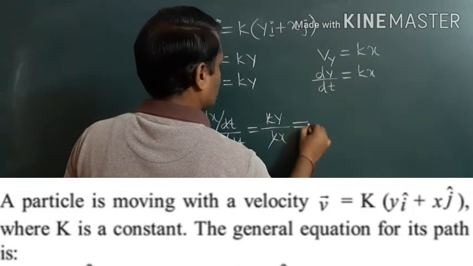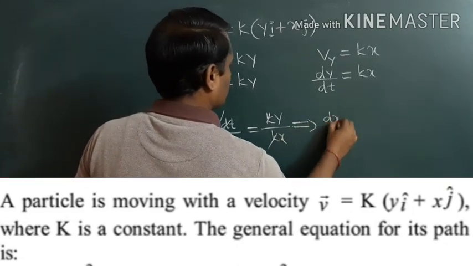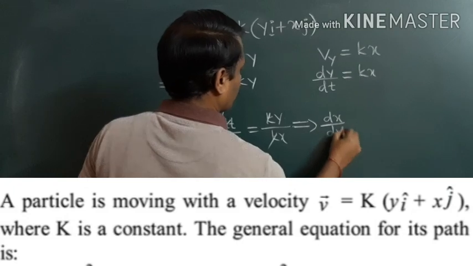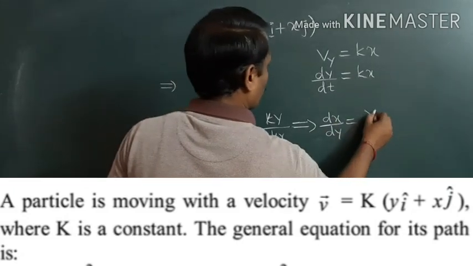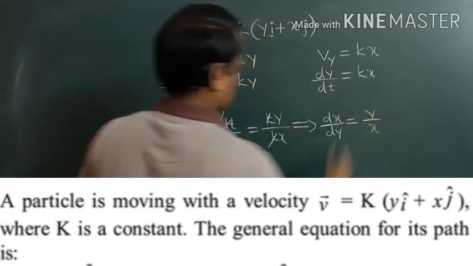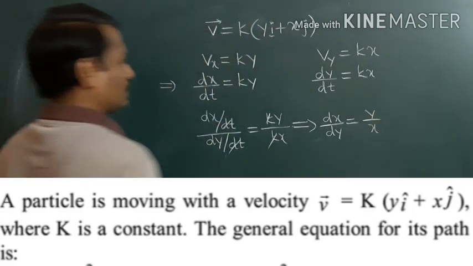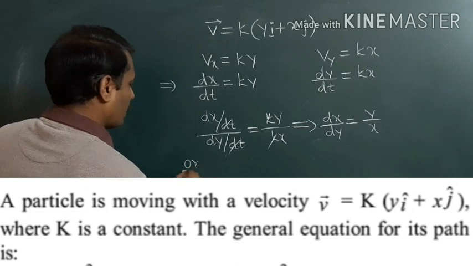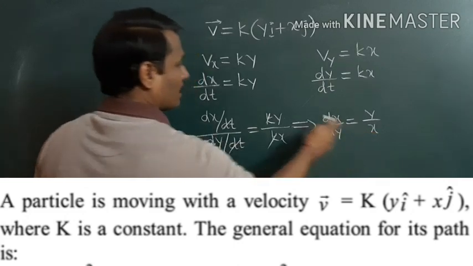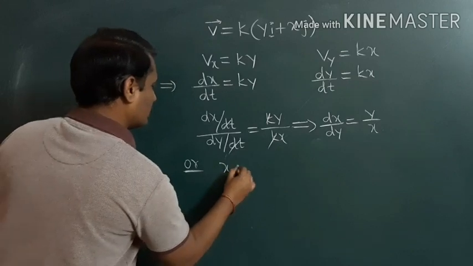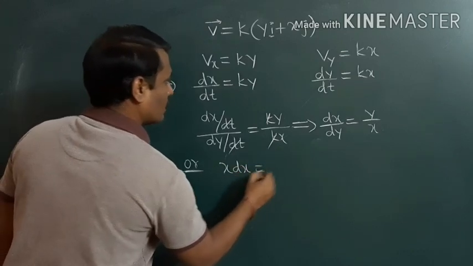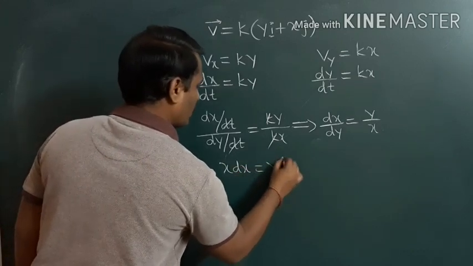So this implies dx by dy is equal to y by x. Or if you bring it this side and send it to the other side, we can write it as x dx is equal to y dy.